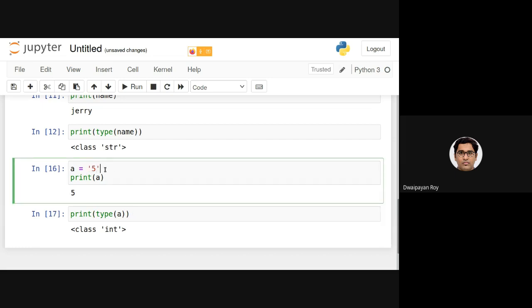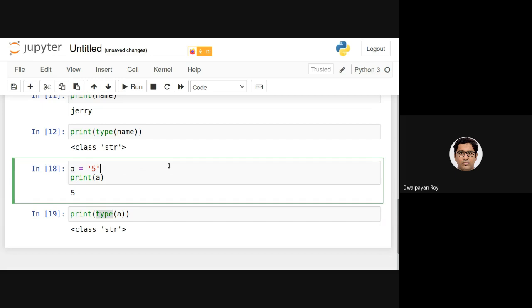Now, if I change it to a string, we can understand that anything inside quotes, single or double, is considered a string. If I do this, the output will be the same. As you can see, the quote is not there. From this, we might misunderstand that a is storing an integer. But to double check whether it is an integer or not, we should use this type function. Now, as you can see, type of a is actually str, which is string.